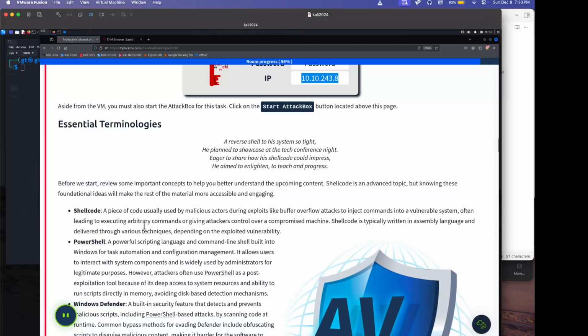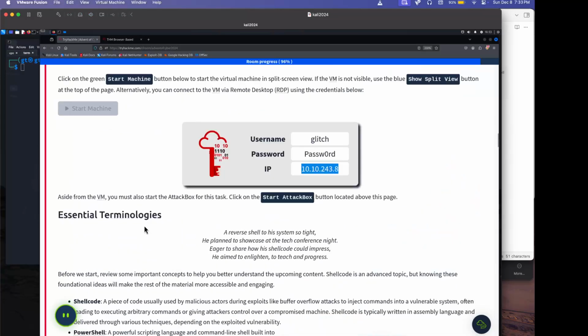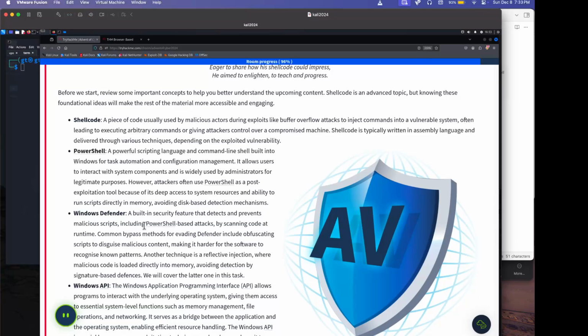Before we start, review some important concepts to help you better understand the upcoming content. Shellcode is an advanced topic, but knowing these functional ideas will make the rest of the material more accessible and engaging. Shellcode: a piece of code usually used by malicious actors during exploits like buffer overflow attacks to inject commands into a vulnerable system, often leading to executing arbitrary commands or giving the attacker control of a compromised machine. Shellcode is typically written in assembly language and delivered through various techniques depending on the exploited vulnerability.